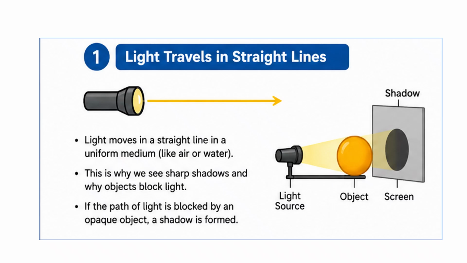Imagine shining a flashlight in a dark room. The beam of light travels straight until it hits an object or a surface. That is why shadows are formed, because light travels in straight lines until it is blocked by objects. Now let's move ahead.